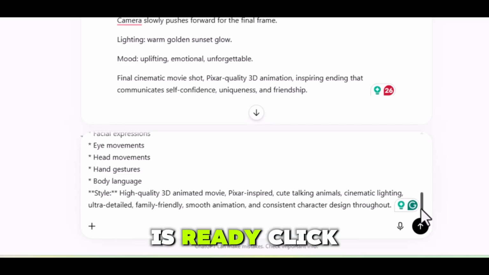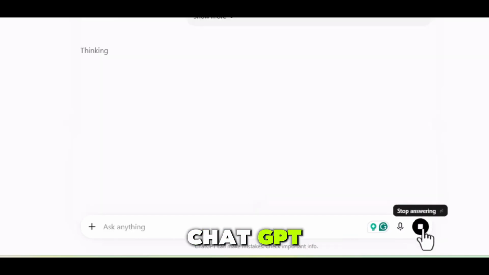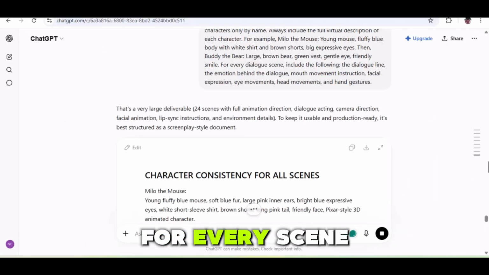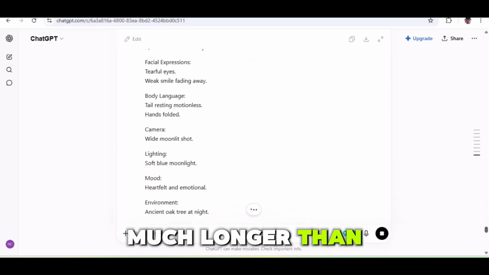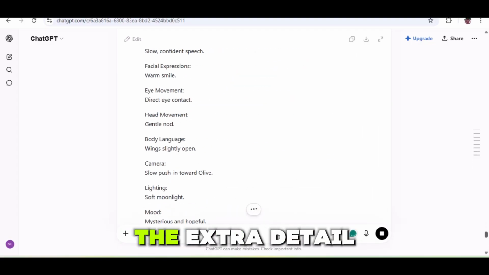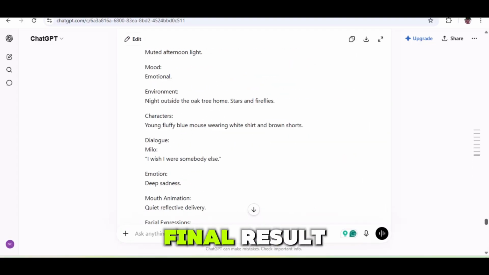Once the prompt is ready, click Generate. ChatGPT will now create a detailed animation prompt for every scene in your story. And yes, these prompts are usually much longer than normal prompts, but trust me, the extra detail makes a huge difference in the final result.